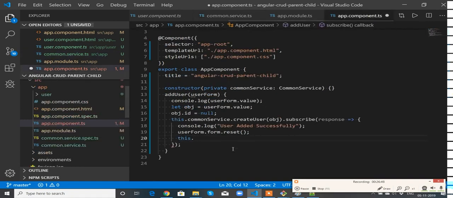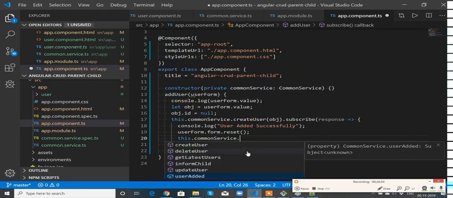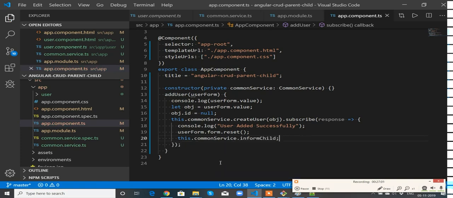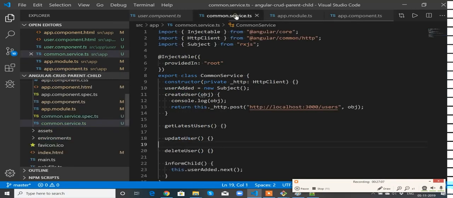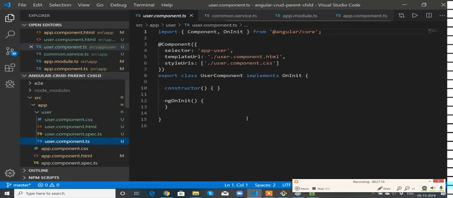Now come to the app component, this.commonService.informChild is the method I'm going to use. Once this is called, it will use the next method to update the child component. Now I need to go to the child component, that is the user component. I need to inject the service first.